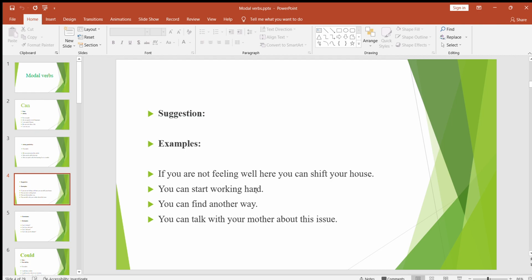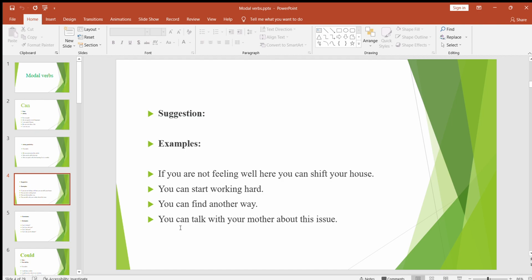It's a very common example, especially in the place I live. If people feel there are not enough amenities here, they want to move to another house. To give this kind of suggestion, you can say you can move to another house, or you can shift your house. You can start working hard. If someone is struggling either in studies or somewhere, you can tell him that you can start working hard. Again, you are suggesting him to do something. You can find another way. You can talk with your mother about this issue.